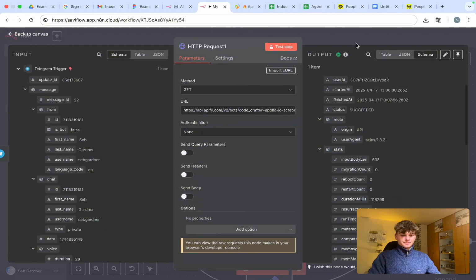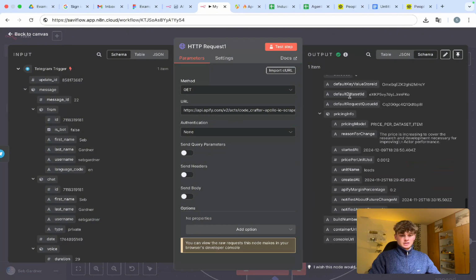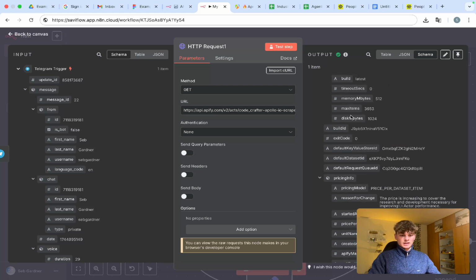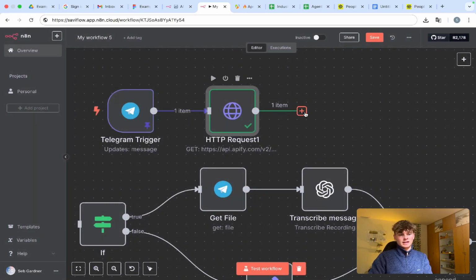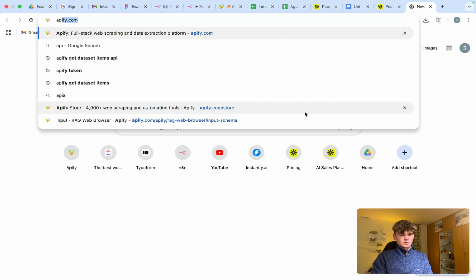Really, the only thing this is going to return is a dataset ID, default dataset ID, which we can see right there. And we're going to use this default dataset ID to get all of the data. So if we go, I forgot what the endpoint was called.